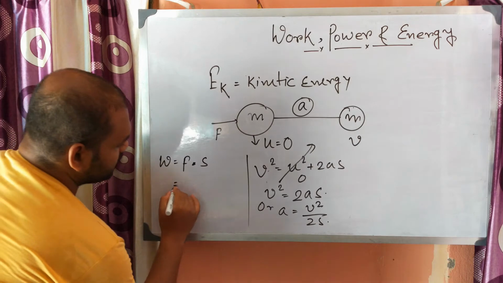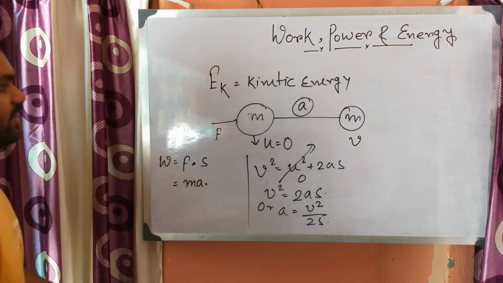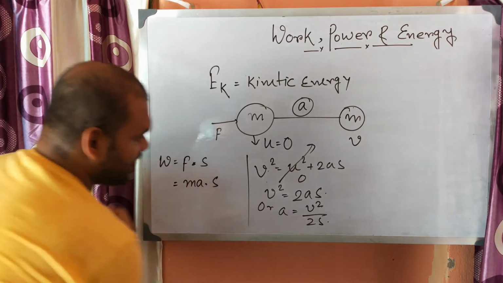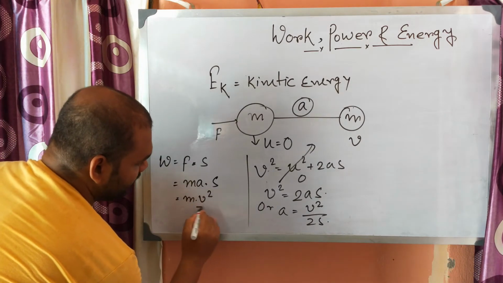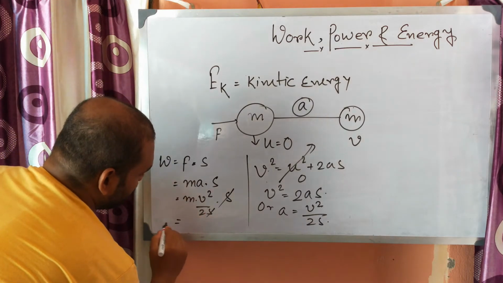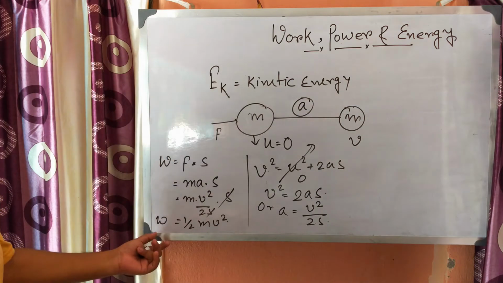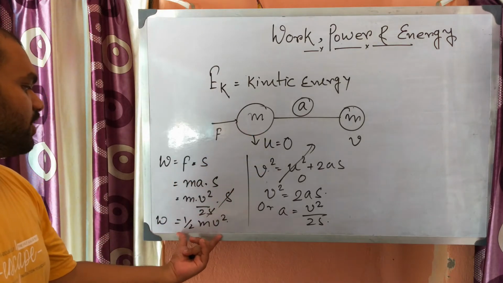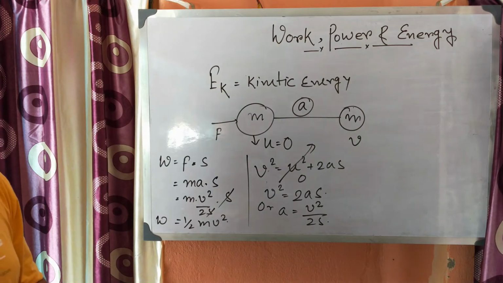Force equals mass into acceleration, ma, and the displacement is s. So instead of a you can write v square by 2s, and s cancels out. Work done equals half mv square, and this amount of work can be done by the body. So the amount of energy present in the body is half mv square. Why? Because work and energy are equivalent.